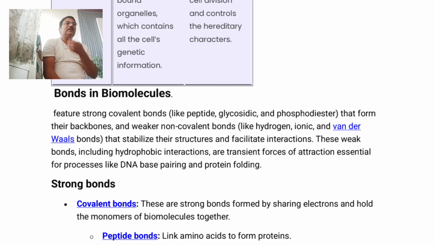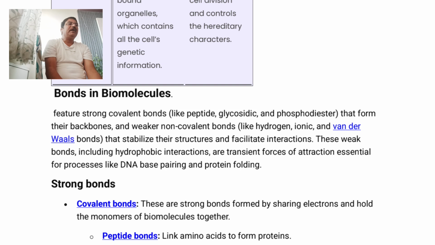Whenever the different examples of covalent bonds present in the various biomolecules are considered, these covalent bonds are always developed from sharing of electrons, similar to a chemical bond, and hold the monomers of the biomolecule together.